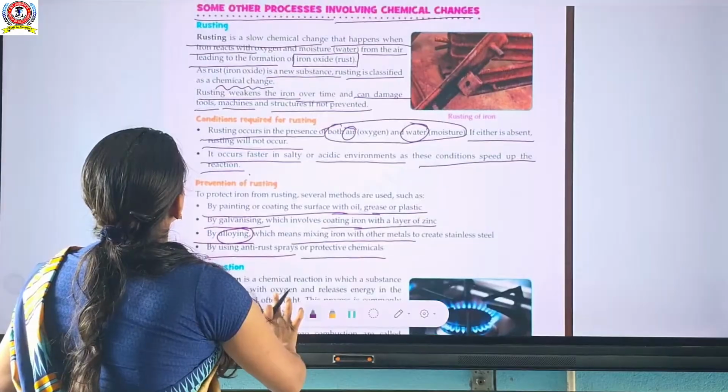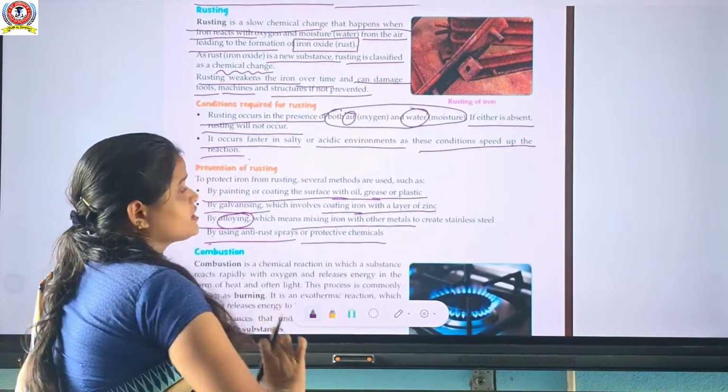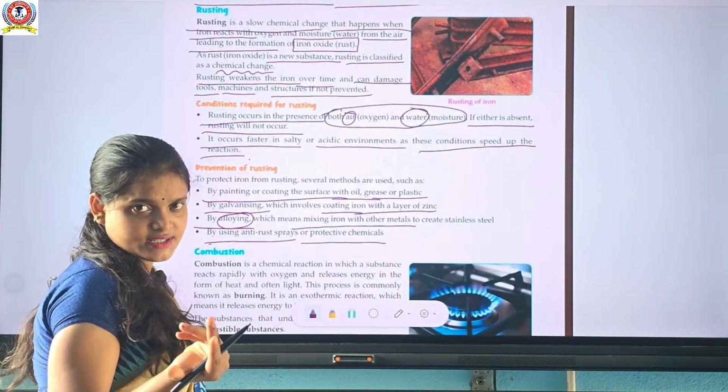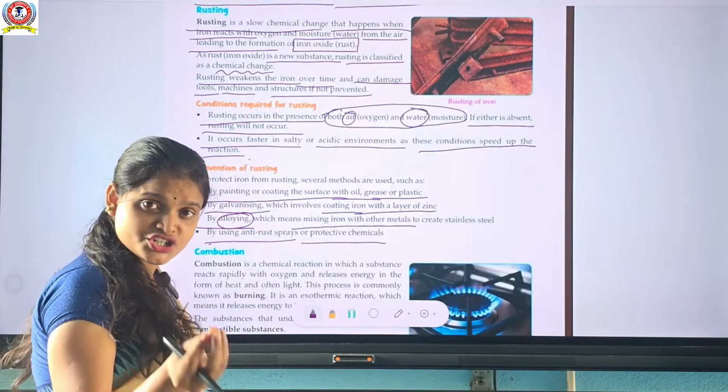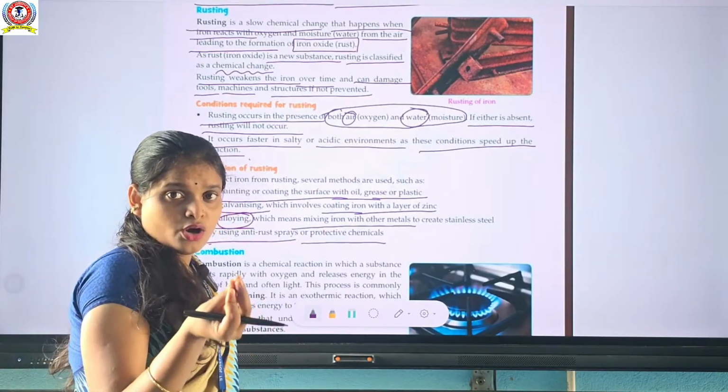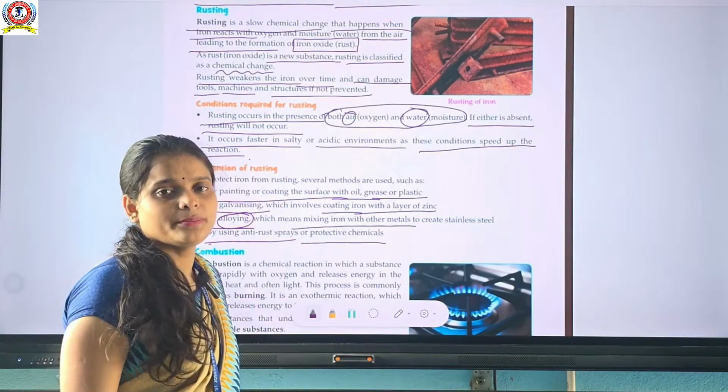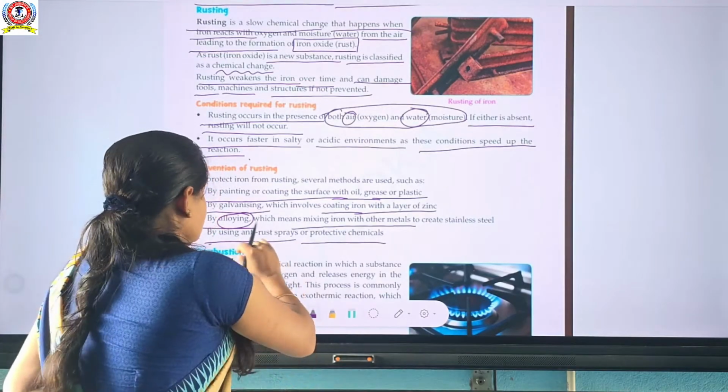Hope you are clear about rusting. What is rusting? How does rusting occur? What are the conditions of rusting? And how to prevent rusting.